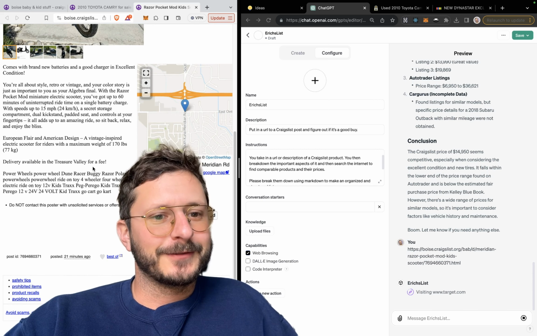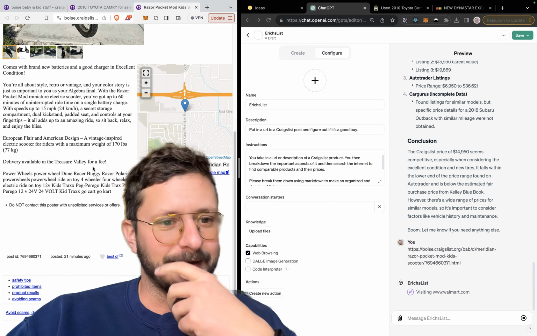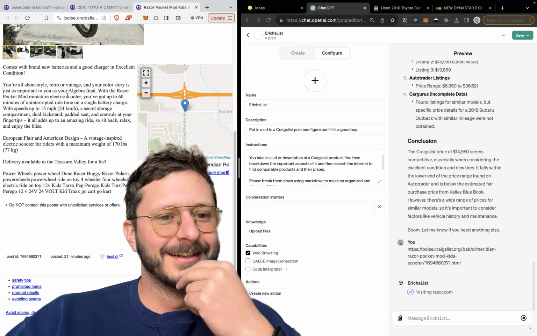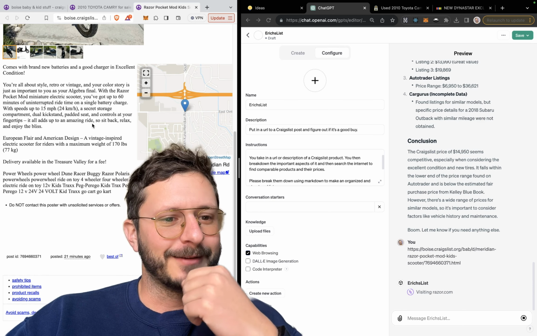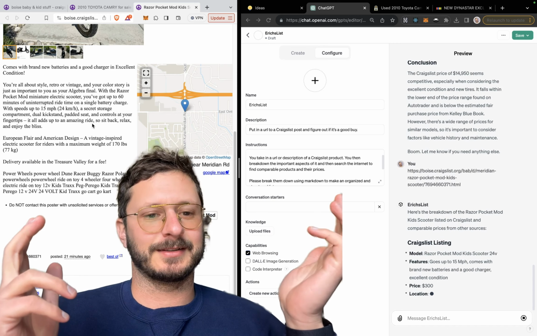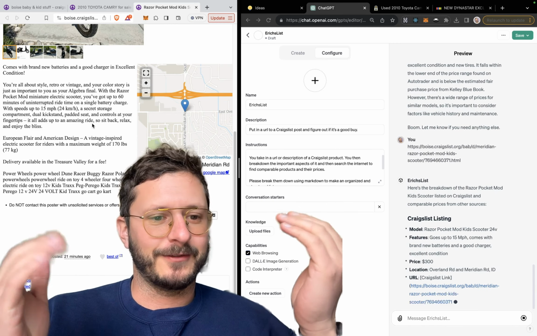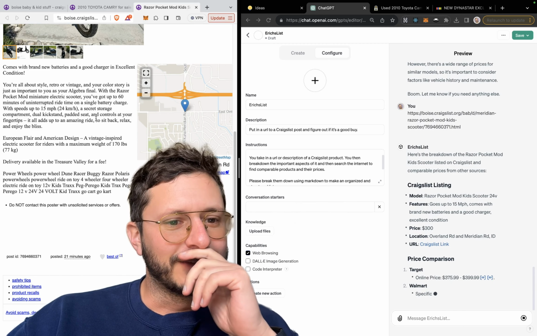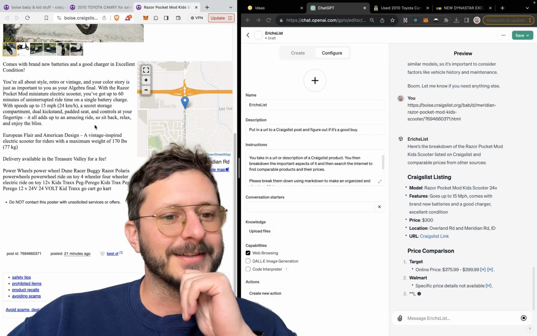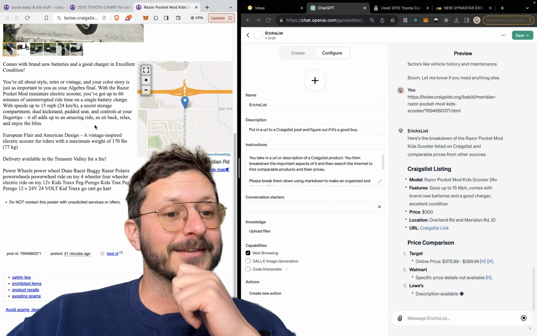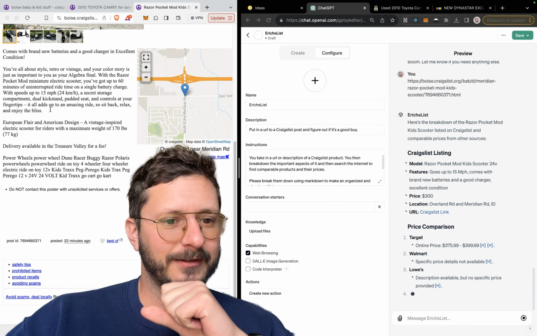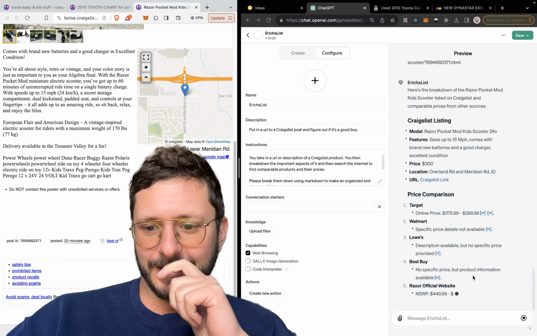You're all about style, retro, or vintage, and your color story is just as important to you as your algebra final. What the fuck is this? With a Razor Pocket Mod miniature electric scooter, you've got up to 60 minutes of uninterrupted ride. Where's a kid going in 60 minutes? They were going to the town over? Like, what the hell? With speeds up to 15 mile an hour, secret storage, padded seats, and controls at your fingertips, it all adds up to an amazing ride. So sit back, relax, and enjoy the bliss. I am so interested on if they wrote that or not. If they had AI write it.